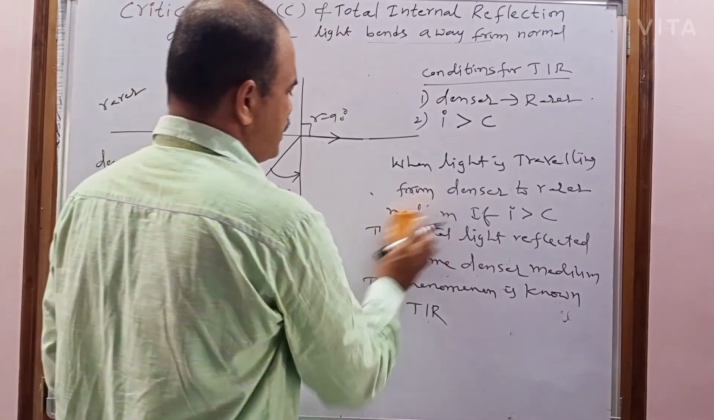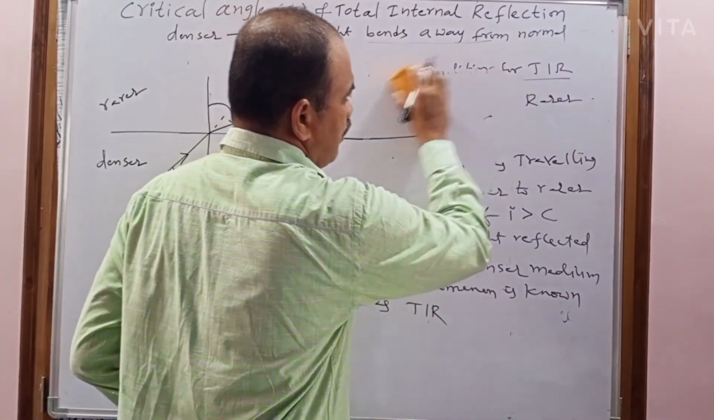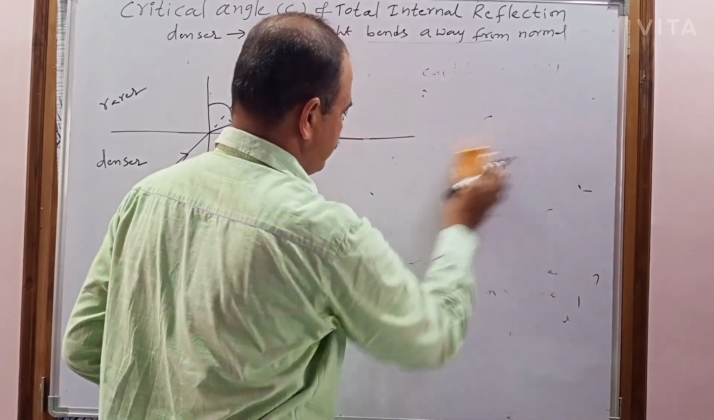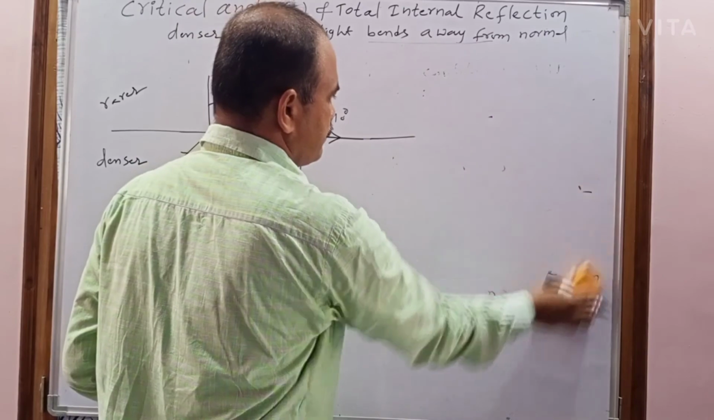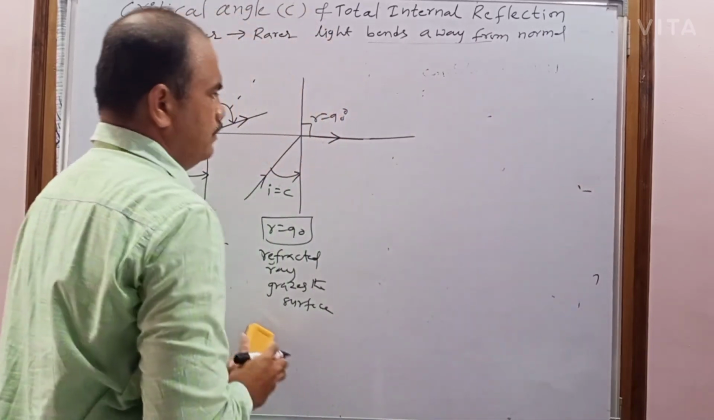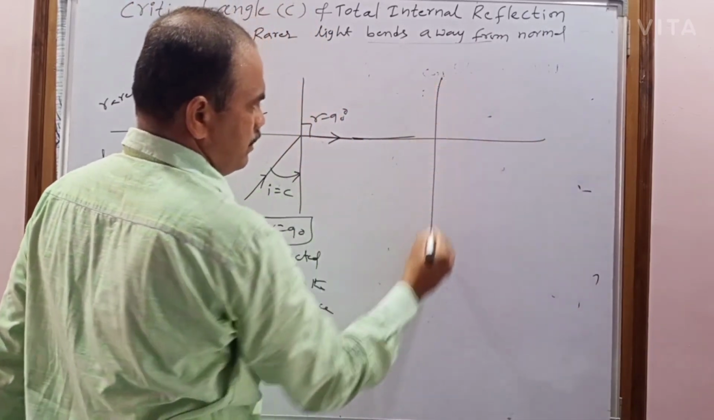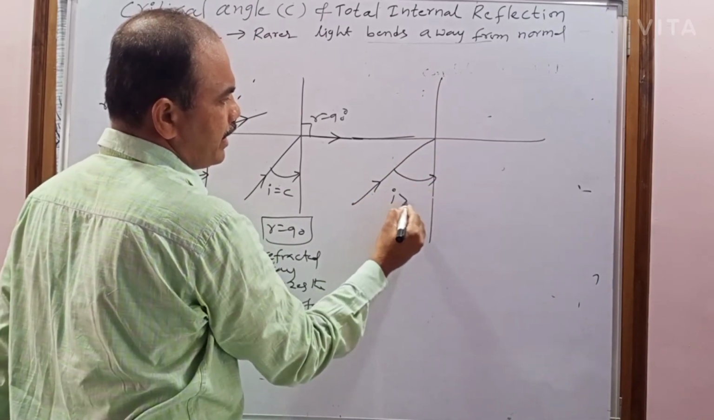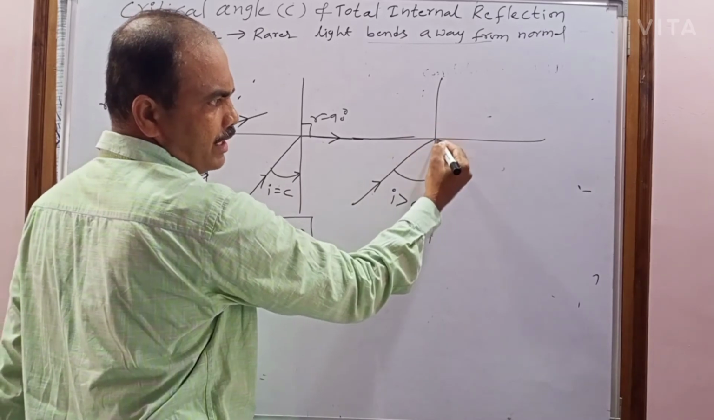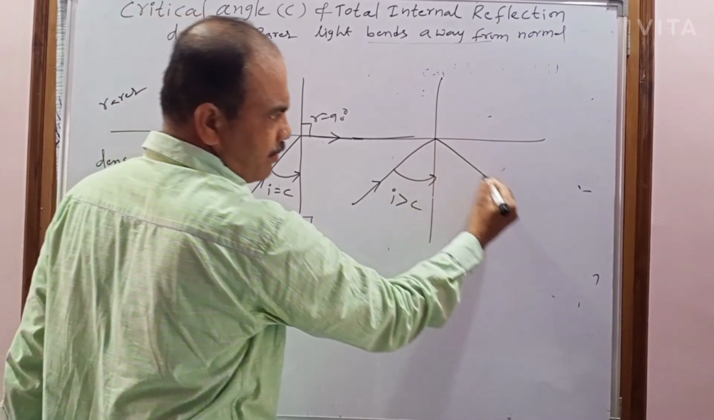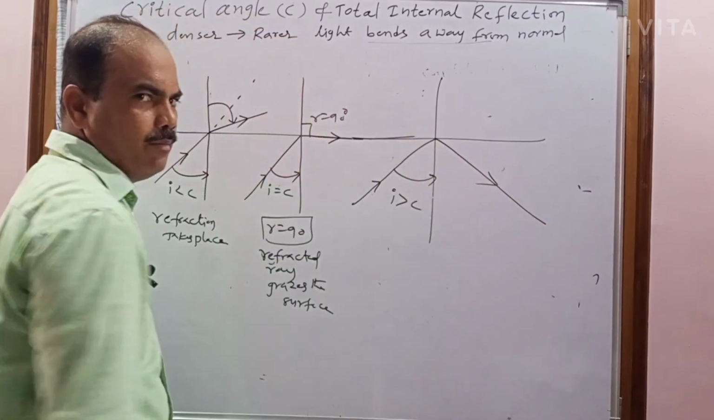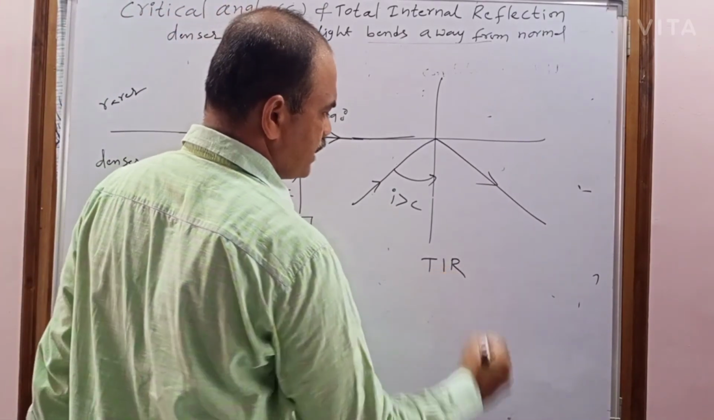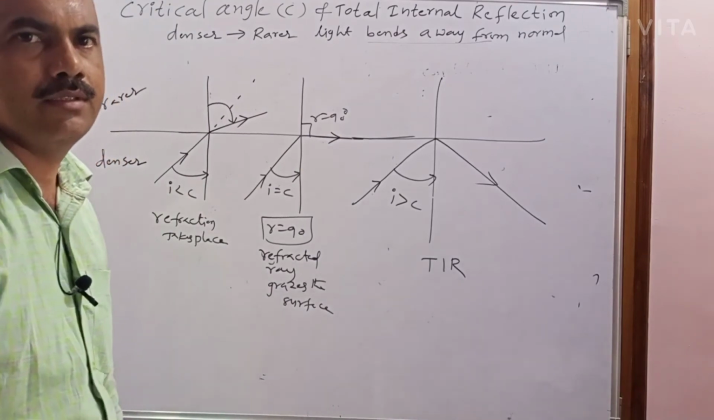If it is incident at an angle greater than the critical angle, what happens? Now consider a light ray incident at greater than the critical angle. Then whatever light is incident on the surface simply returns into the same denser medium. And then total internal reflection takes place.